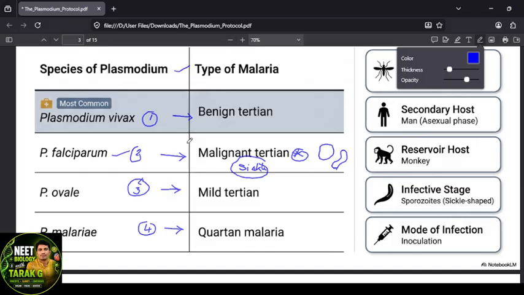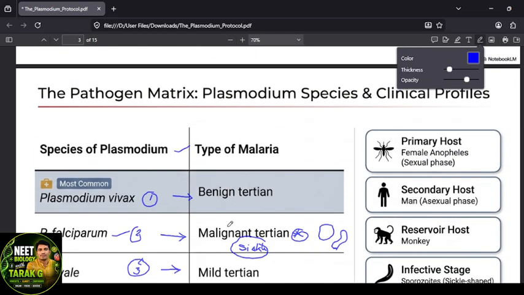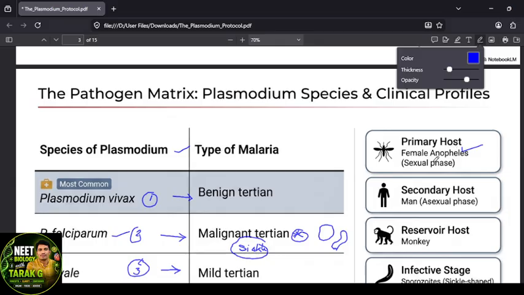And you have to remember: vivax benign, falciparum for the malignant tertian, ovale for the mild tertian, malariae causes the quartan malaria. Then the primary host, I told, is the female Anopheles mosquito. That's where the sexual phase happens, that's why we call it the primary host, right?